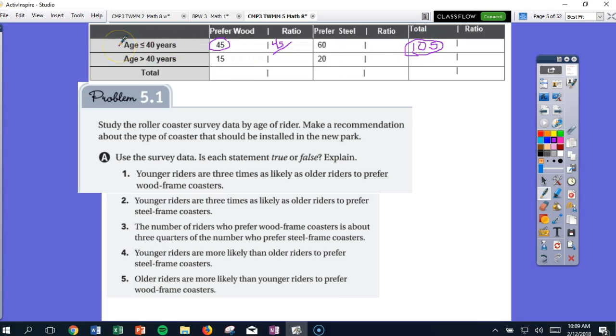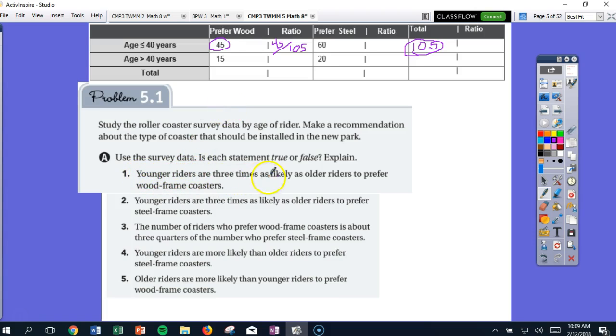So for all of our survey people that were surveyed that are under 40 years old or equal to, that totals 105. So our ratio is going to be 45 out of 105. And yes, if you want to, you could simplify that and make it a smaller number if that's something that you would prefer to work with. So we're going to complete this table and then answer these questions.